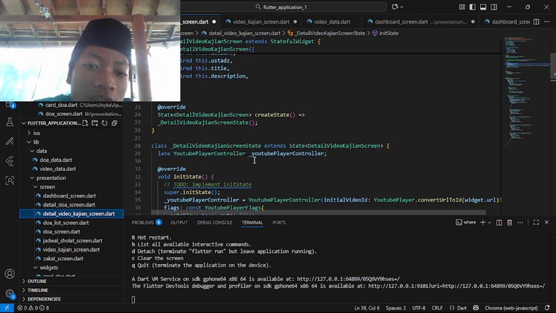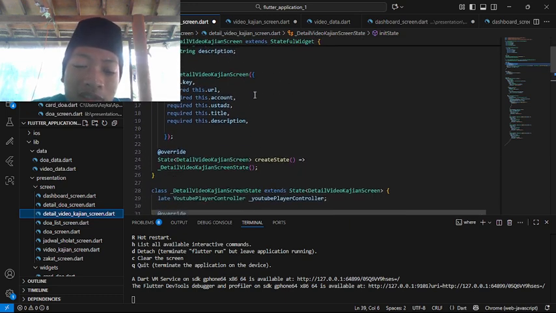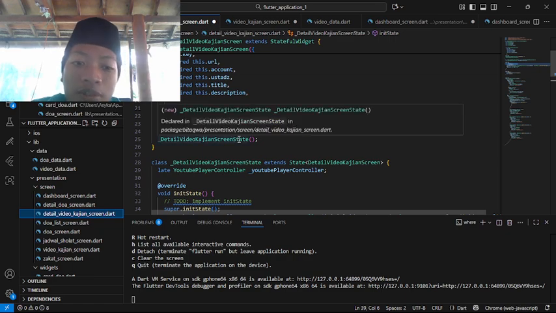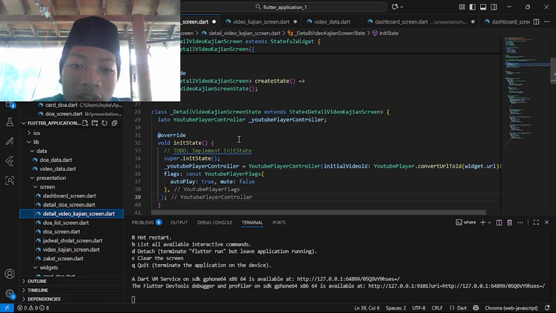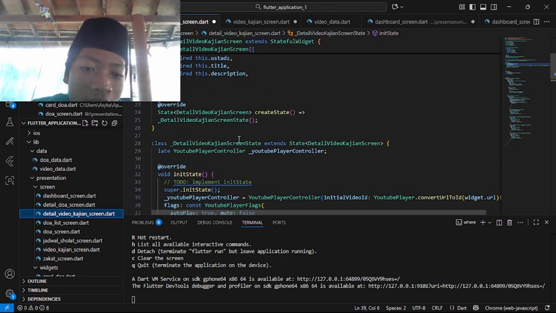Override State, DetailVideoGuidanceScreen createState, DetailVideoGuidanceScreenState. So in here we are making the new state, which is still the same type as before. It was StatefulWidget, and the object was DetailVideoGuidanceScreenState. It was State because before it was Stateful. Plus DetailVideoGuidanceScreenState extends State of DetailVideoGuidanceScreen.